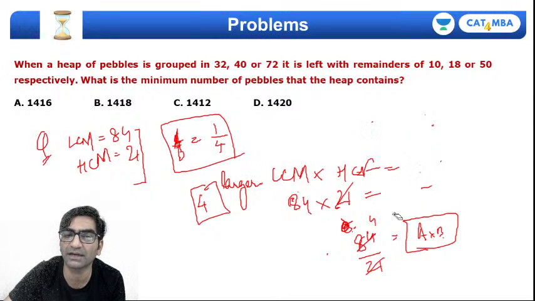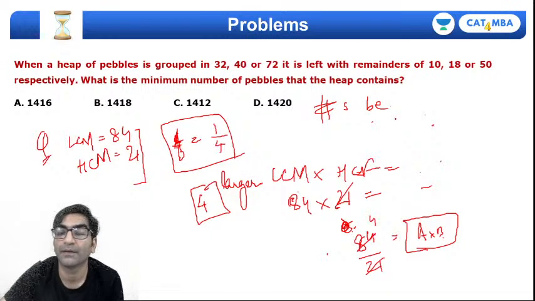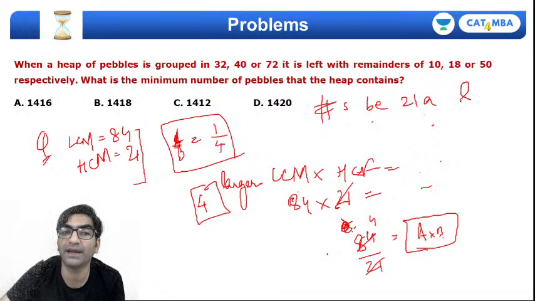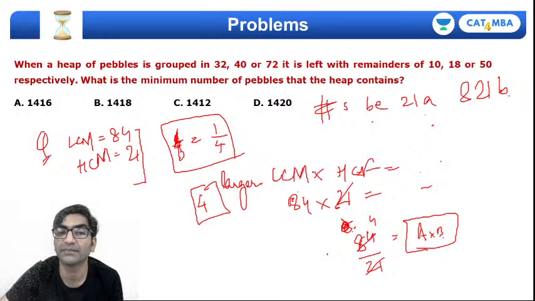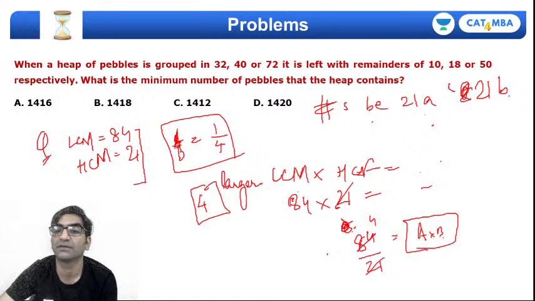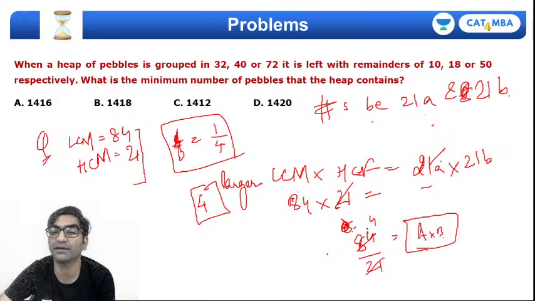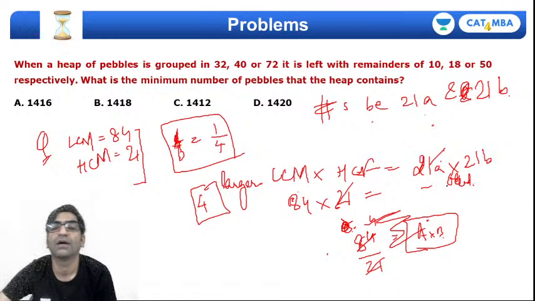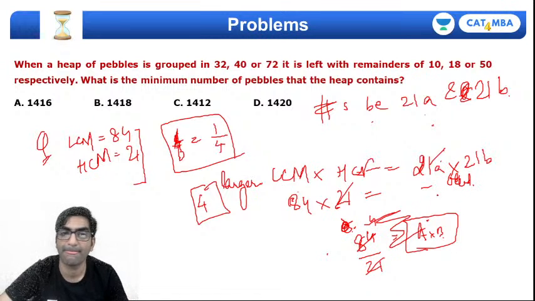I know numbers are, let the numbers be 21A and 21B, right. And if I know this, then LCM into HCF will be 21A into 21B. तो A into B मत कैप्चर होने देना ना. राइट.